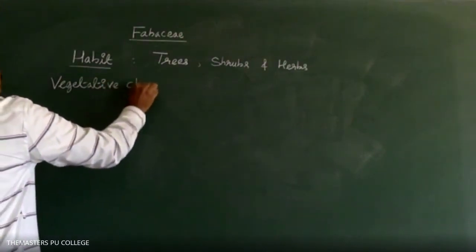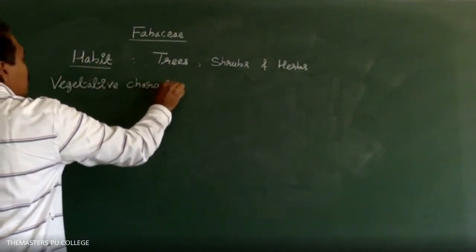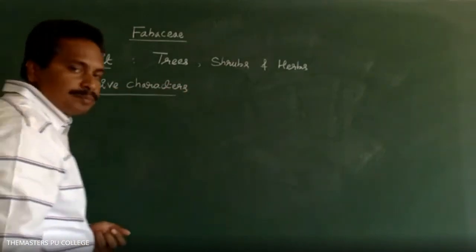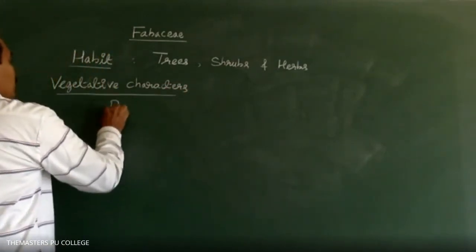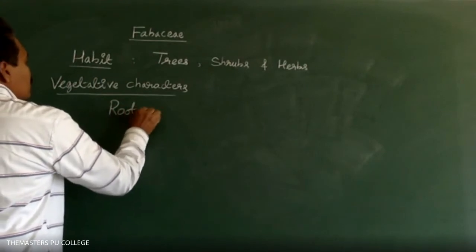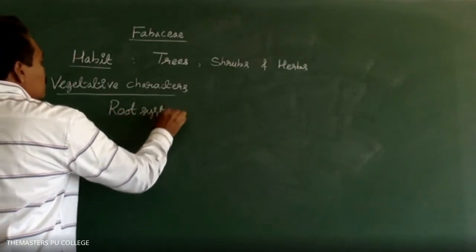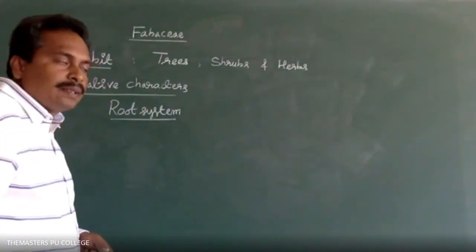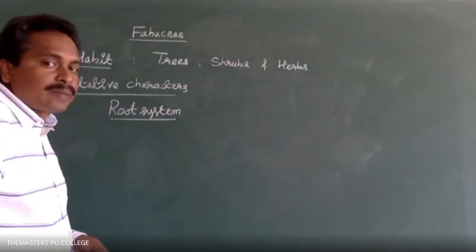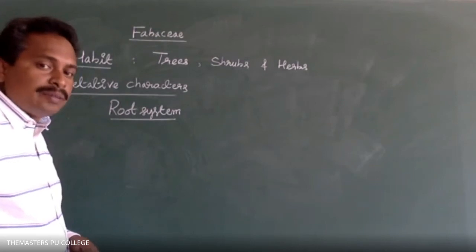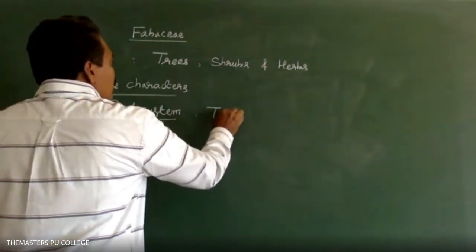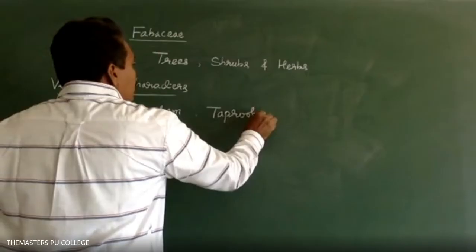Vegetative characters start from the root system. A taproot system is present in the Fabaceae family. What is the root system? Taproot system.